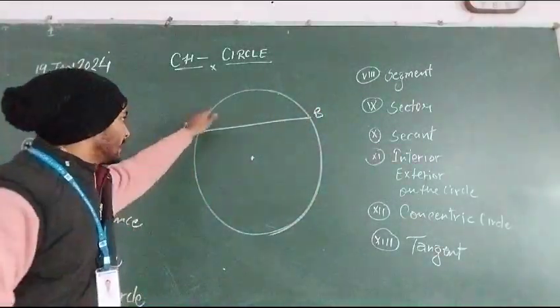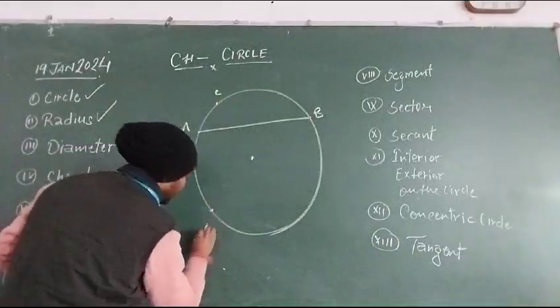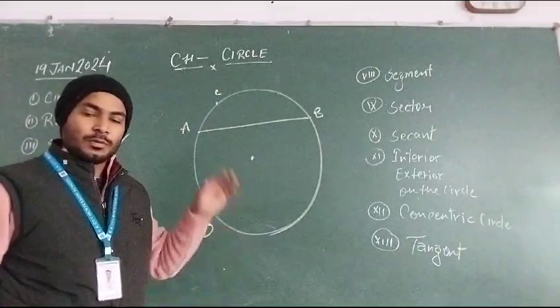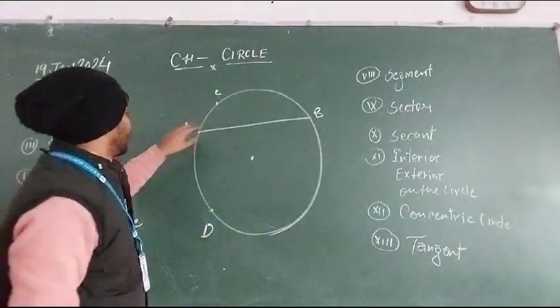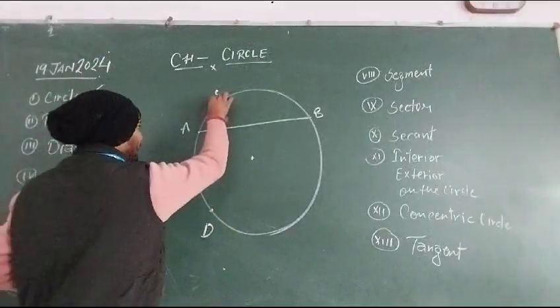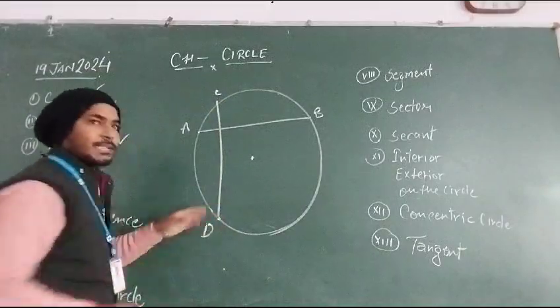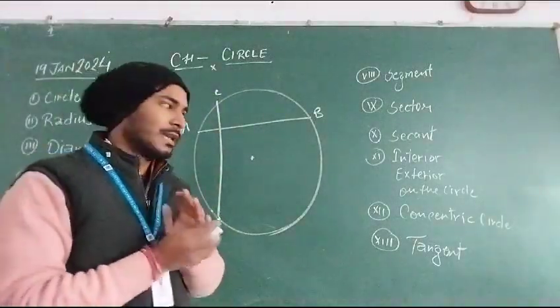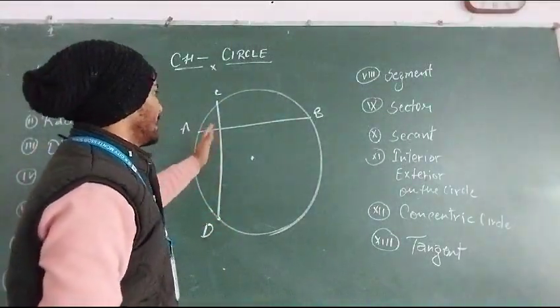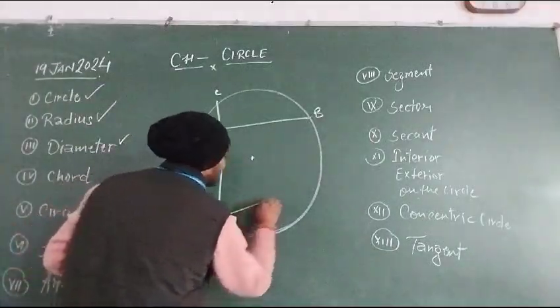मतलब सर्कल के किसी भी 2 पॉइंट्स को, let's suppose it is point C and it is point B. So what is the line segment? So what is a chord? So chord is the line segment that touches any 2 points of the circle. जो सर्कल के 2 points को टच करता है, that's the line segment. अभी line segment है, what does it mean? अभी यहाँ कितने line segment हो सकते हैं? We could have infinity number of line segments.